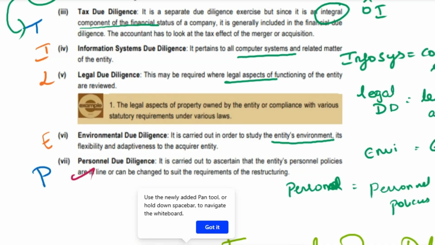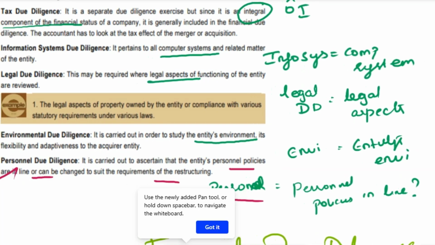P stands for personal due diligence. What is personal due diligence? It is done to see that the entity's personal policies are in line, whether they are in line to suit the requirements of restructuring. So if you are going to do restructuring, see whether the personal policies are in line.